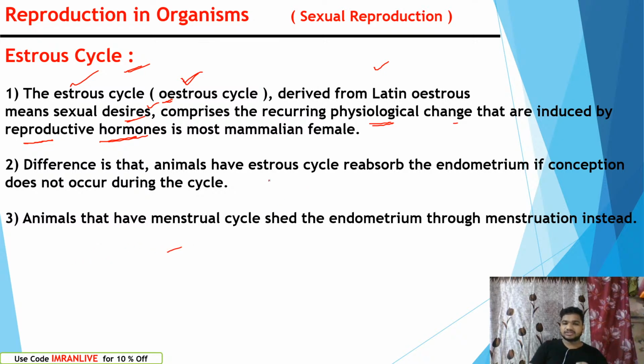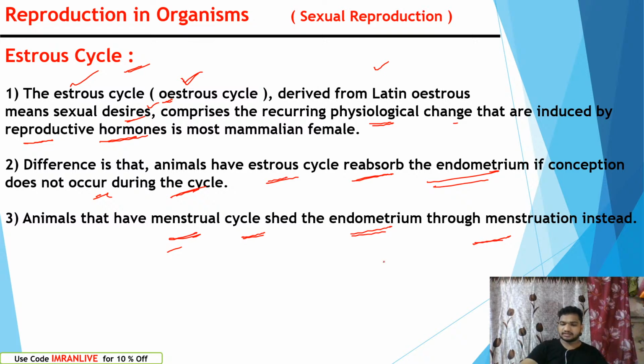In the estrous cycle, animals reabsorb the endometrium. Endometrium is a type of tissue which forms the uterus lining, and it is reabsorbed if conception does not occur during the cycle. So in the estrous cycle of non-primates, they reabsorb the tissues which are about to be released outside. In animals that have a menstrual cycle, like humans, apes and monkeys, during the cycle the endometrium is released outside through menstruation.